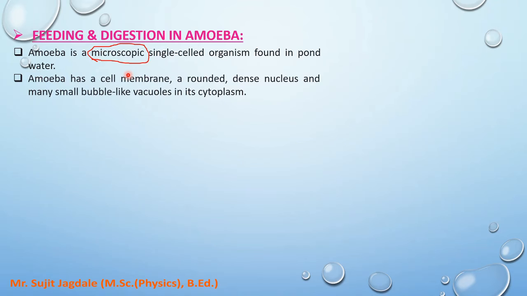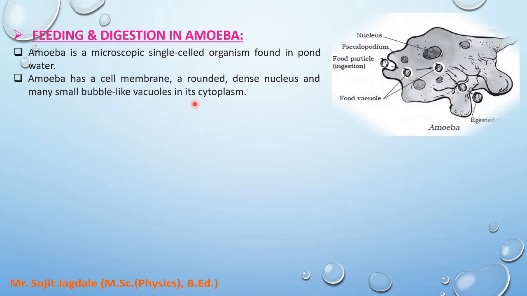So here the amoeba has a cell membrane, a rounded dense nucleus, and many small bubble like vacuoles in its cytoplasm. As it is microscopic, here you can see the microscopic structure of amoeba. That means a microscopic single celled organism which is referred to as amoeba. Here one cell membrane is there, and a rounded dense nucleus. You can see that nucleus in the diagram. Here that nucleus is shown. Then many small bubble like vacuoles.